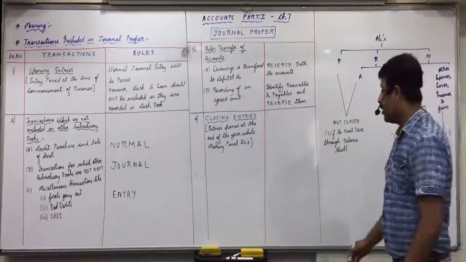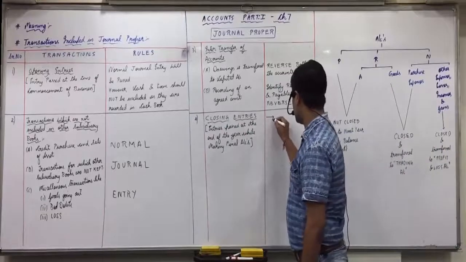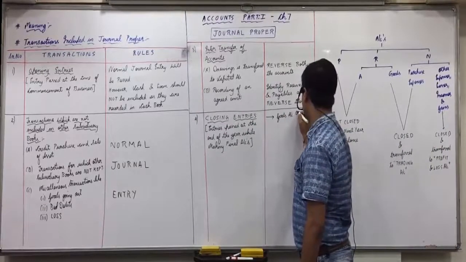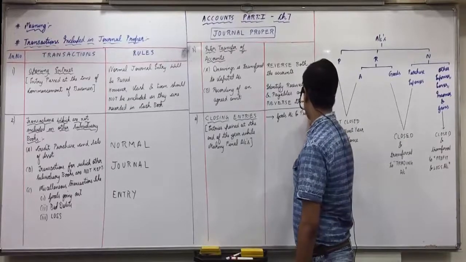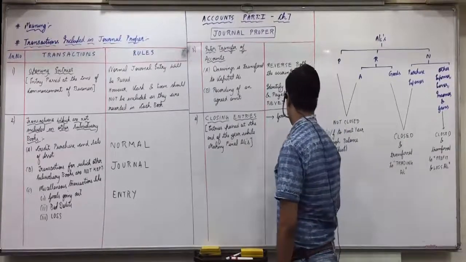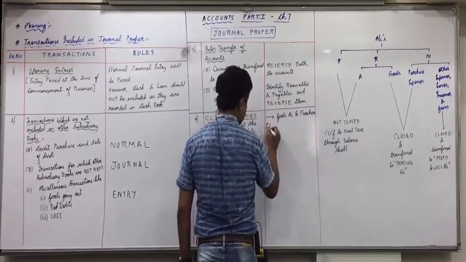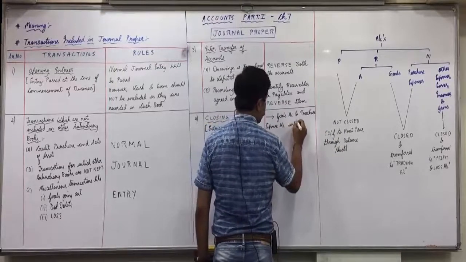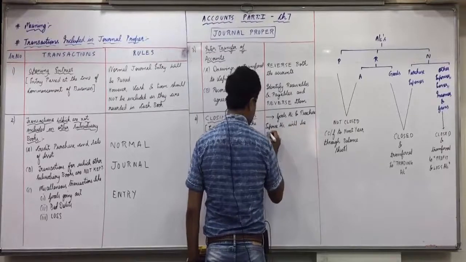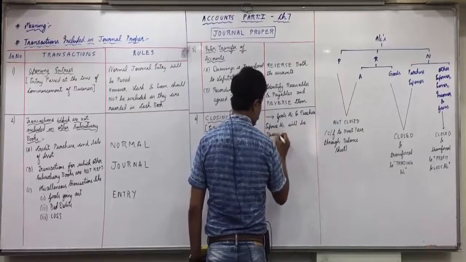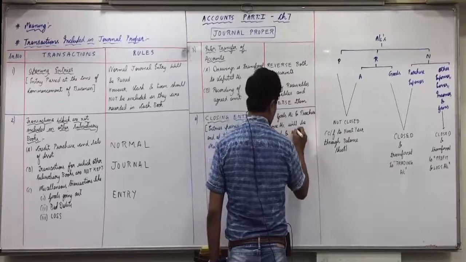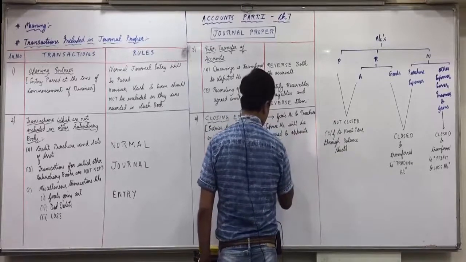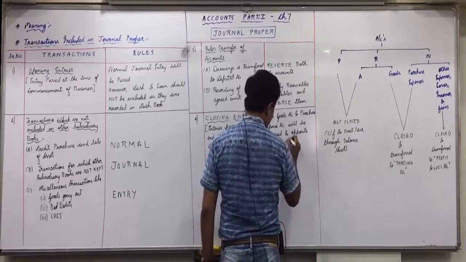Okay. Now two rules will come here. That are goods account and purchase expenses account will be reversed and opposite effect will be given to trading account.